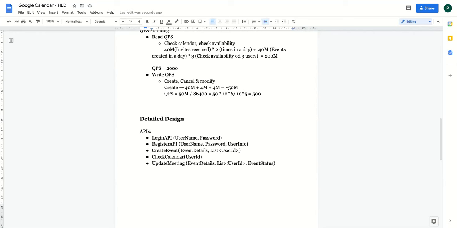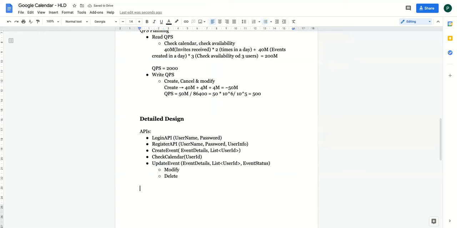Now, delete event. So we are already covering delete event here, right? We have update event. Instead of update meeting, we can say update event. And the event status can be marked as cancelled, so that can be handled with the help of update event. It is handling both modify and delete here. Okay, so these are the APIs which we are talking about.